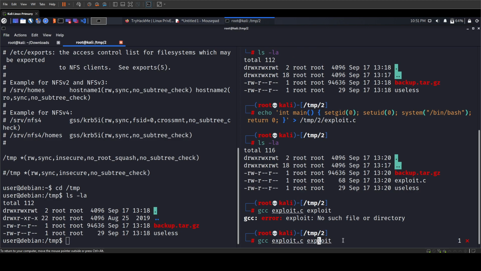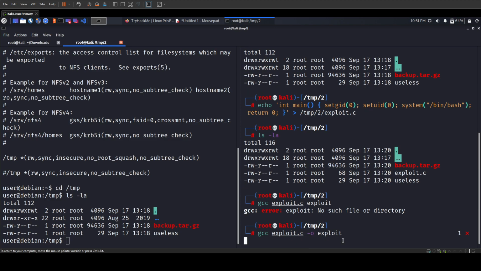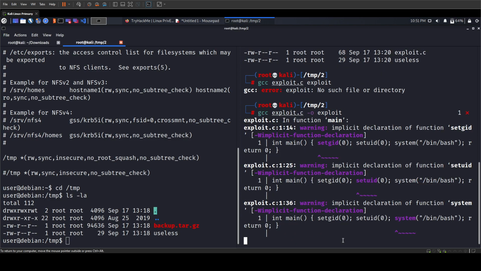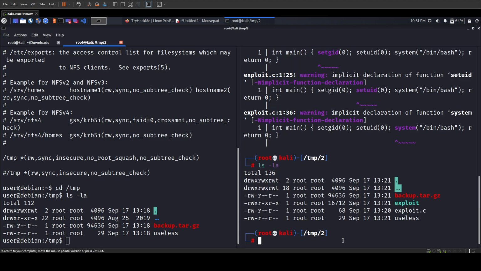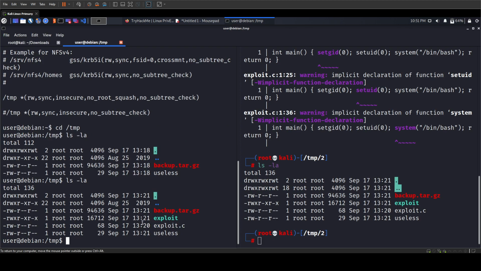Oh, sorry. I need to specify the output. And I guess it is compiled. Let's do ls -la. And yeah, the file is compiled. So I guess it's ready for us to execute on the remote side. Now if we see on the remote side, the exploit is already there, present.